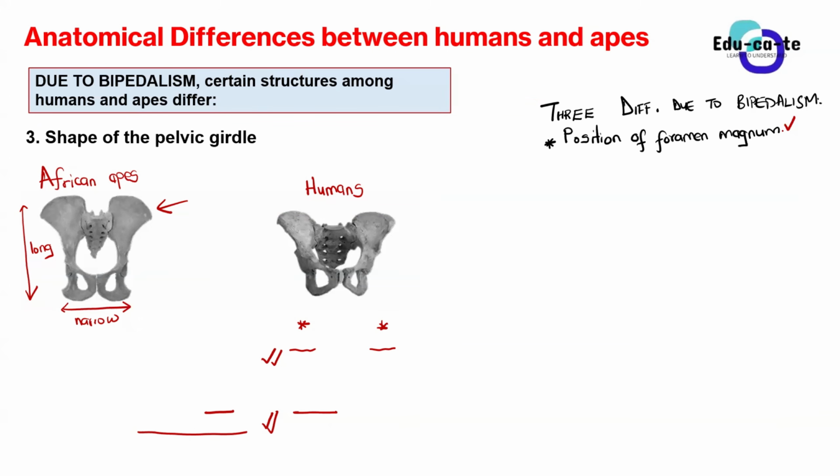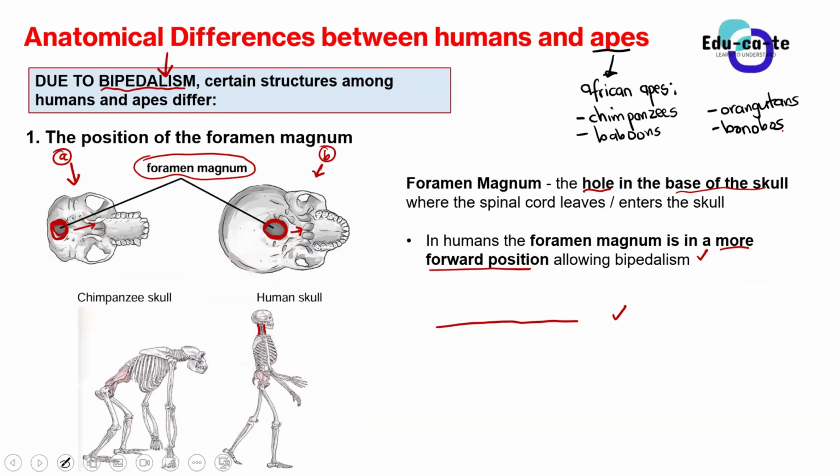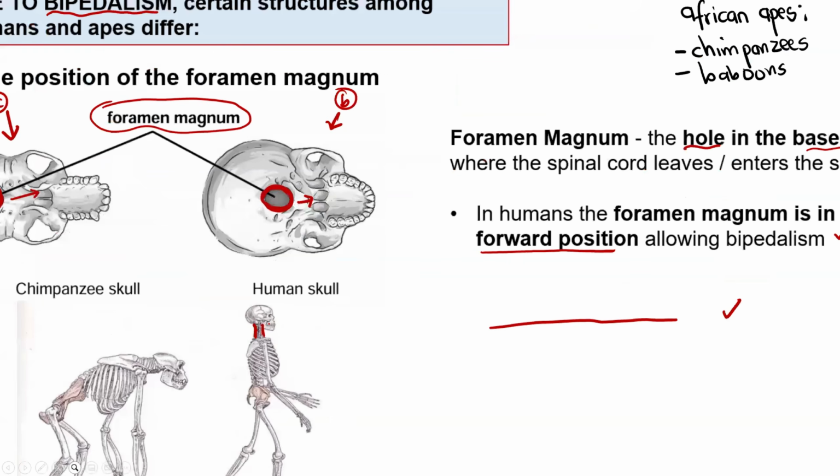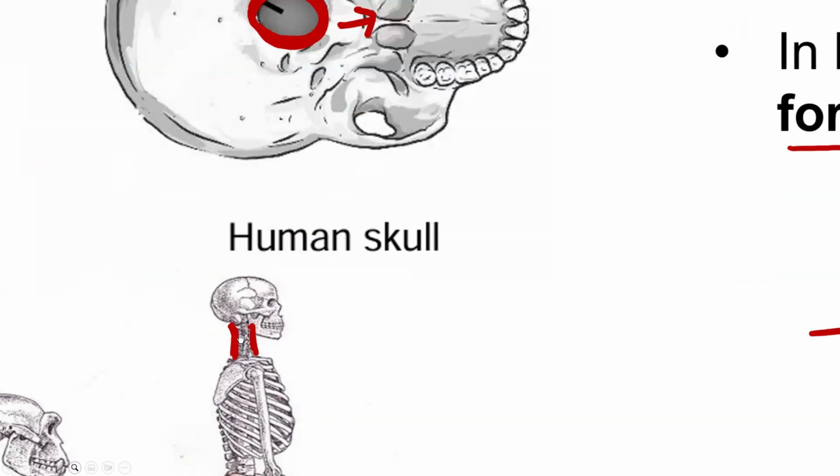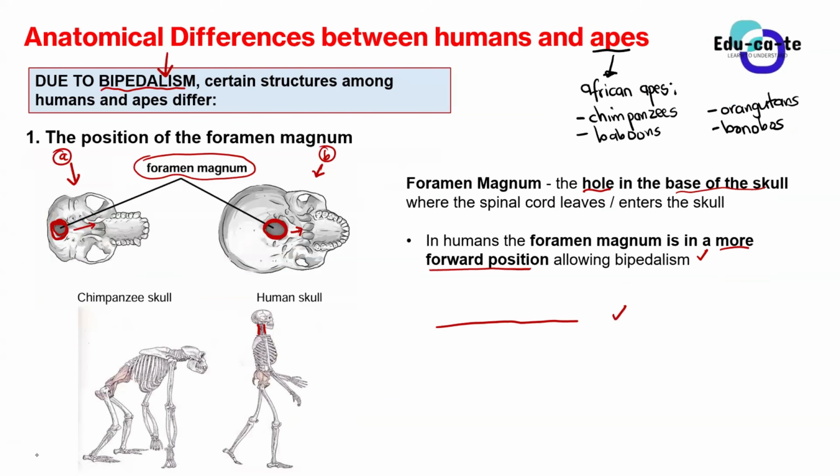Hence, the foramen magnum is a very important thing to mention: the spine will enter vertically into the human skull because of the foramen magnum being at a more forward position. That's the first difference due to bipedalism, that will cause them to have different walking styles, as humans walk with 2 legs, whereas African apes walk with 4 legs.